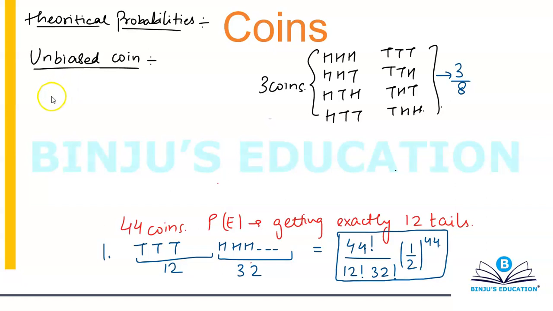So isn't it like HHT? Exactly 2 hits means the third one has to be tail. Now first of all, you're going to calculate how many possible cases there are, because I never said that I want hit on the first 2 and tail on the third one. I said I want exactly 2 hits. So the total number of cases will simply become 3 factorial, because I have 3 things to be arranged on a straight line, of which 2 are same, so divide by 2 factorial. So it will be 3 factorial divided by 2 factorial, which is equal to 3.